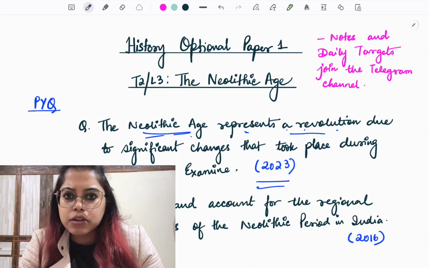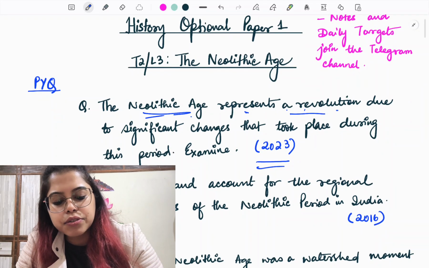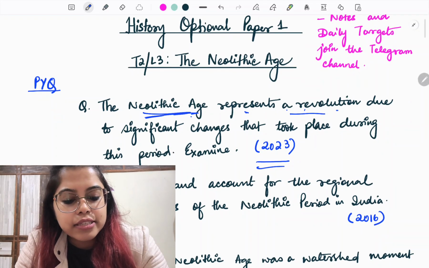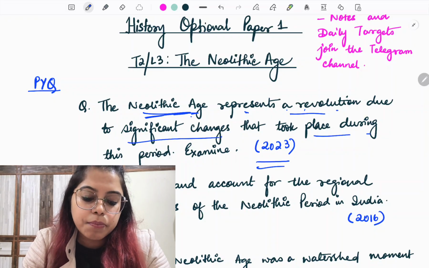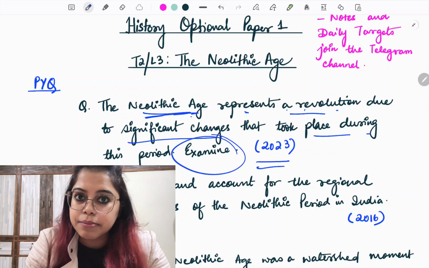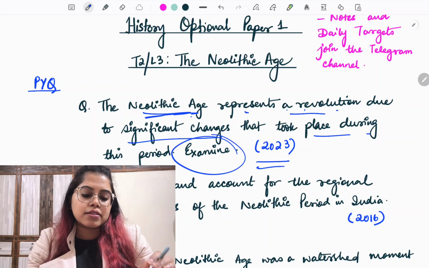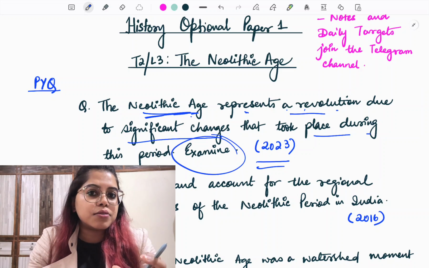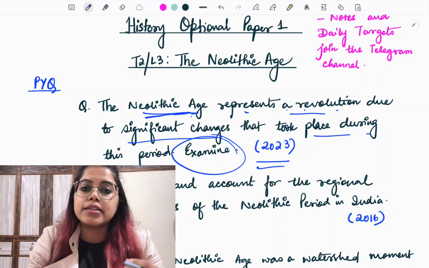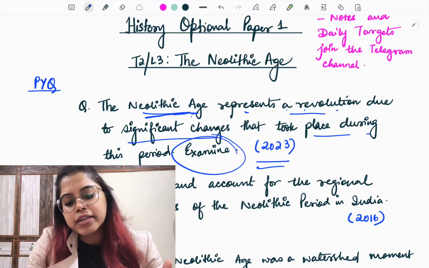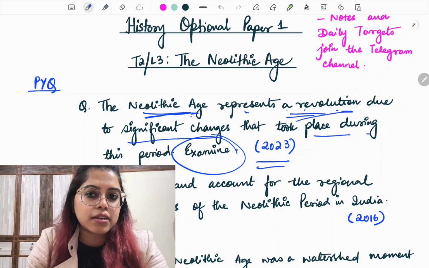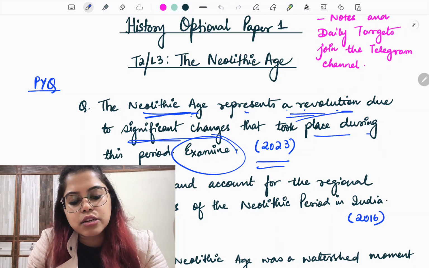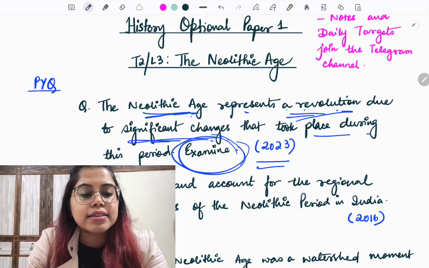Now, the Neolithic Age. The first question that we are going to discuss is, the Neolithic Age represents a revolution due to significant changes that took place during this period. Examine. Now, the reason I am covering the Neolithic Age through PYQ is to tell you how to actually write a good answer. See, if you look at this particular question, it has 3 segments. First thing is whether it was a revolution or not. Second thing is the question asks you about changes, and the third thing is that it says examine.